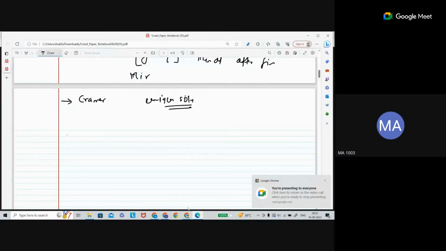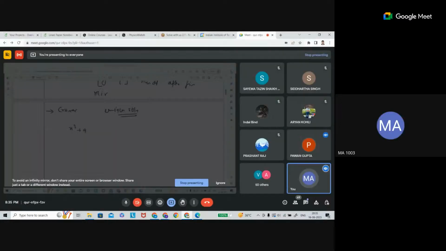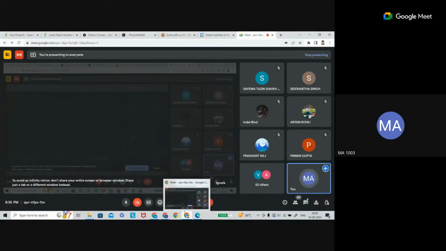As you know, you did polynomials in Maths 1, and quadratic is there. Quadratic means what? That polynomial or that function whose highest power, whose degree, is 2.